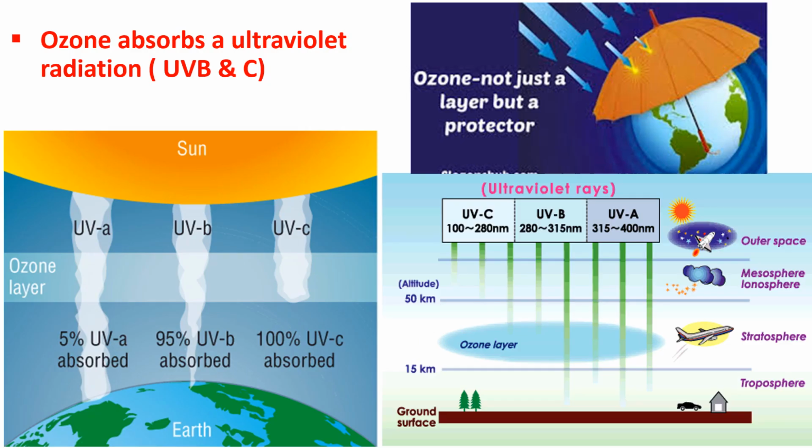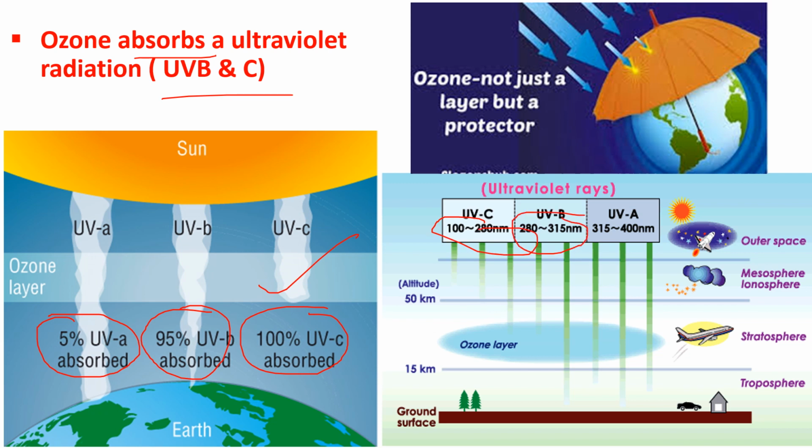So here this phenomenon is the absorption of UV rays, basically in the range of B and C. In the figure you can see that 95% of the UVB is absorbed by this ozone layer, as well as 100% of the UVC, but only 5% of the UVA radiation is absorbed by the ozone layer. So here all the ranges of UVA, UVB and UVC are given.